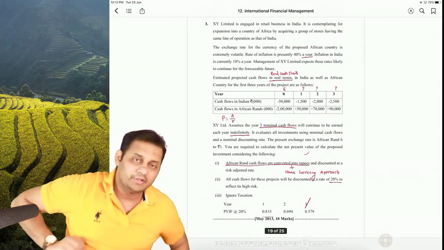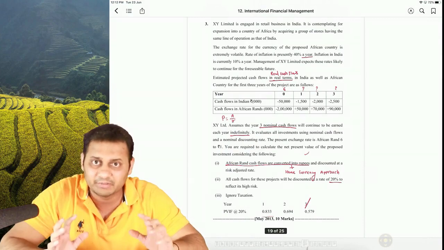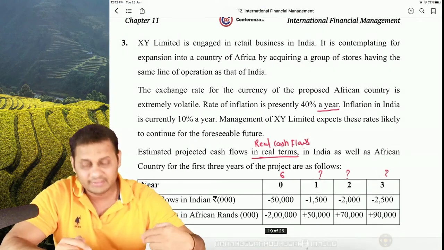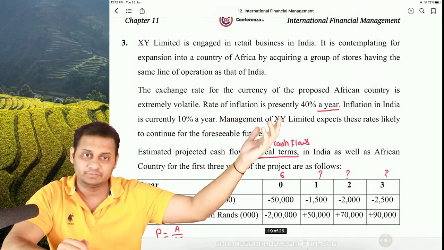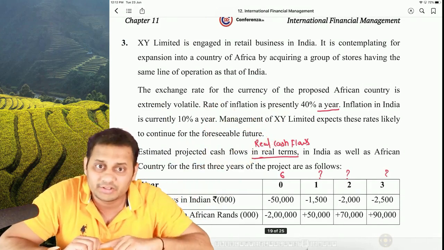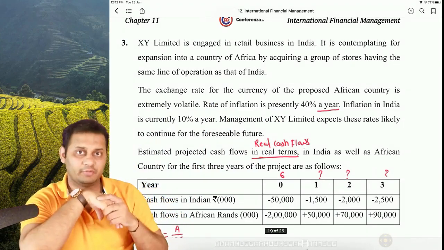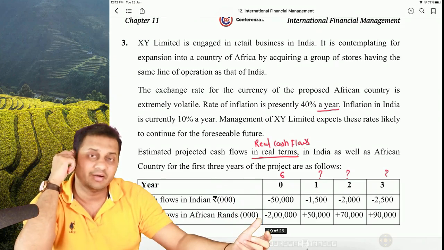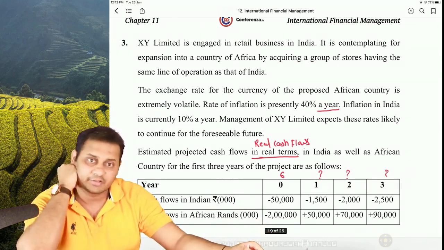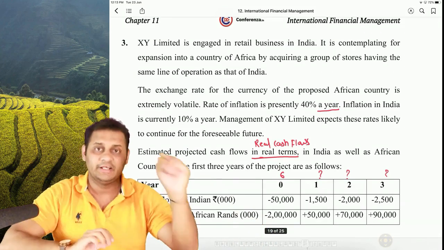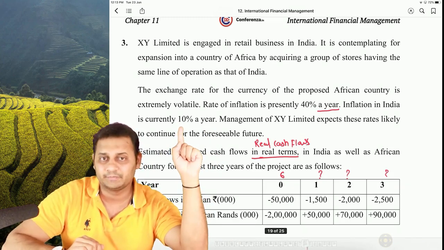Now, let me give you a brief about question number 3. Question number 3 is all about a company managing a business in India, which is contemplating expanding into Africa by acquiring a group of stores having the same line of operation. So basically, from India, I am going to acquire some already existing companies in Africa and start the investment. There are a couple of things given. Inflation in Africa was 40% and in India it was 10%.